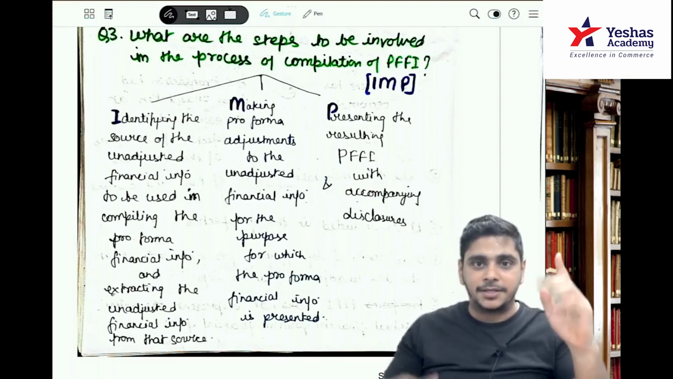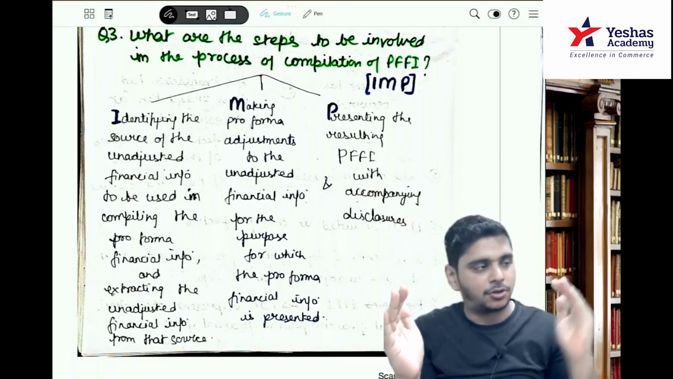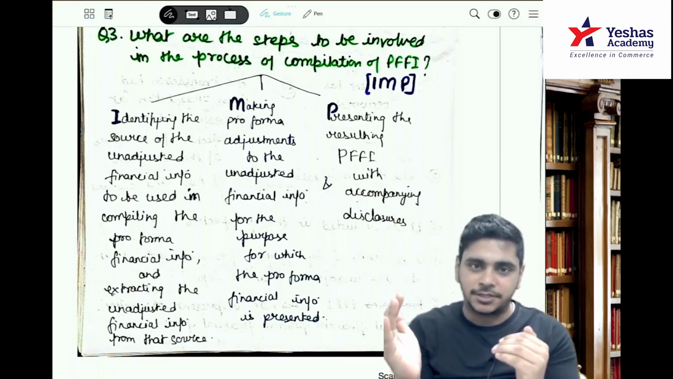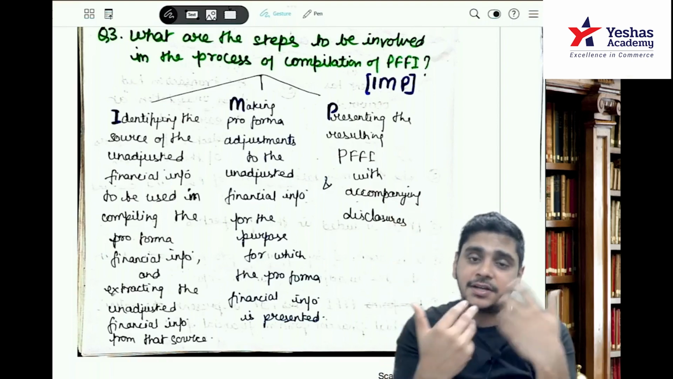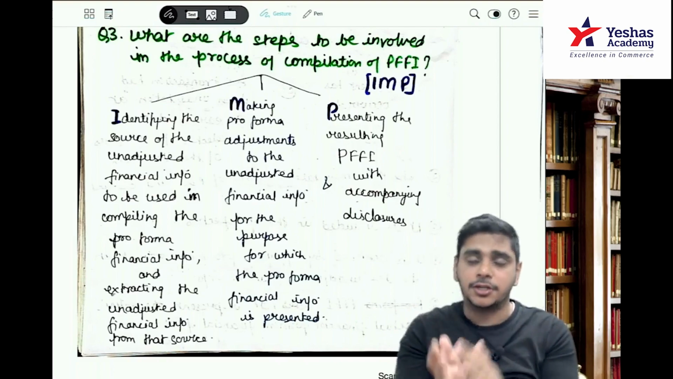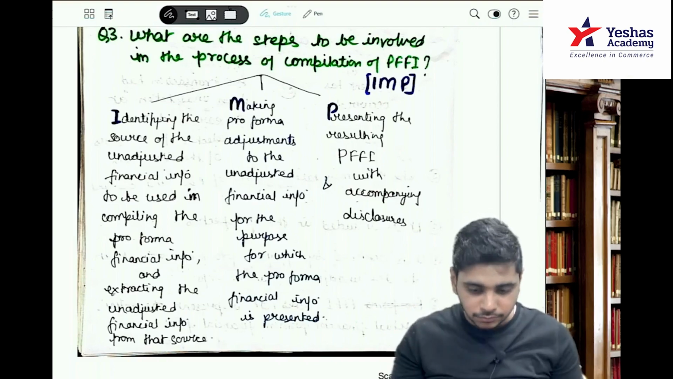So PFFI is basically unadjusted financial information. On that you attach what is called a pro forma adjustment. So when you put a pro forma adjustment on unadjusted financial information, assuming that the event or the transaction has occurred, it is called PFFI.